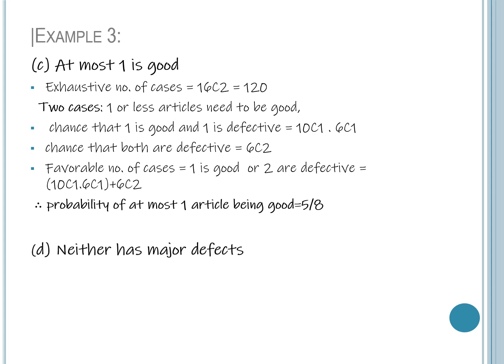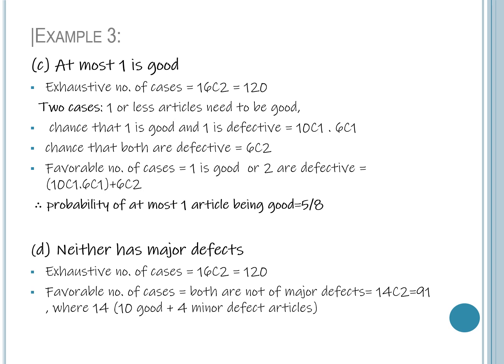Next part of the problem is we have to find probability that neither have major defects. So exhaustive number of cases is 16C2, that is equal to 120. Here favorable number of cases, both are not of major defects. So here we have 10 good articles and 4 with minor defects. So altogether we have 14 articles. So we have to choose 2 articles. That can be done in 14C2 ways. That gives the answer as 91. So probability of neither having major defects is equal to 91 divided by 120.